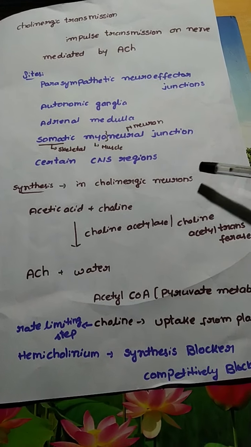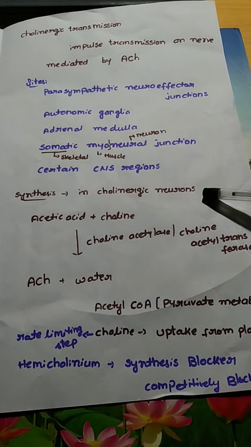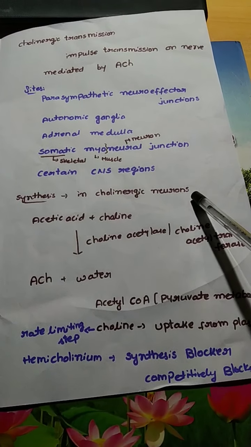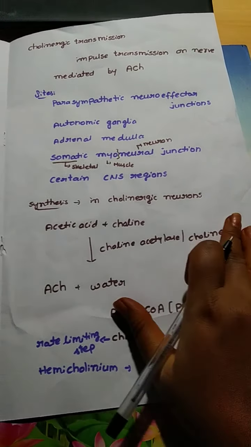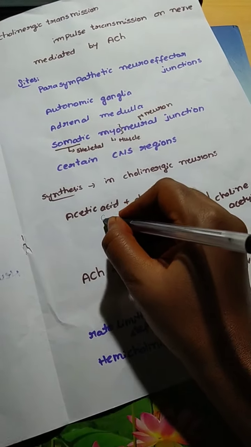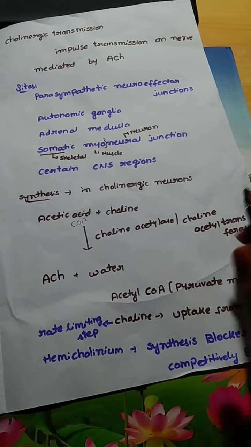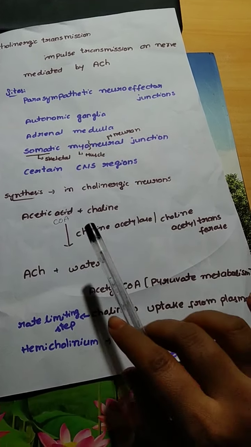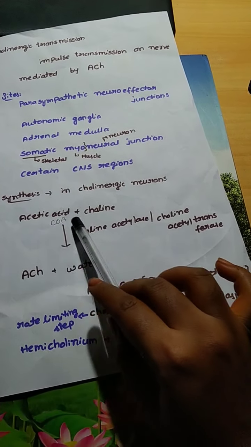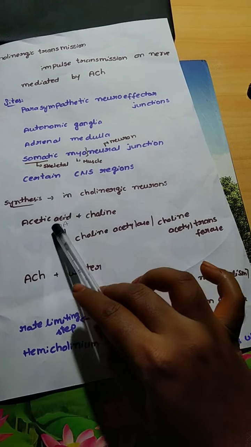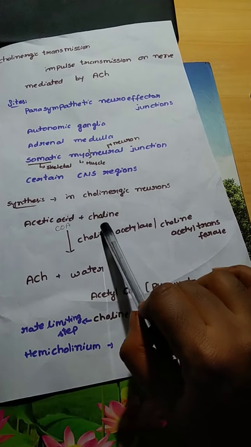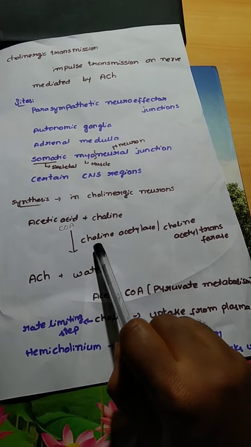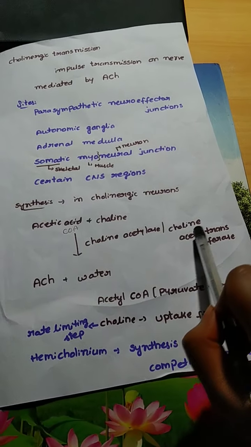Coming to the synthesis, this synthesis will take place generally in the cholinergic neurons, and in the cholinergic neurons there will be acetyl-CoA. This acetyl-CoA will come from pyruvate metabolism, and from this acetyl-CoA, this acetate group will be transferred to the choline and acetylcholine will be formed. This reaction is catalyzed by the enzyme choline acetylase or choline acetyl transferase.